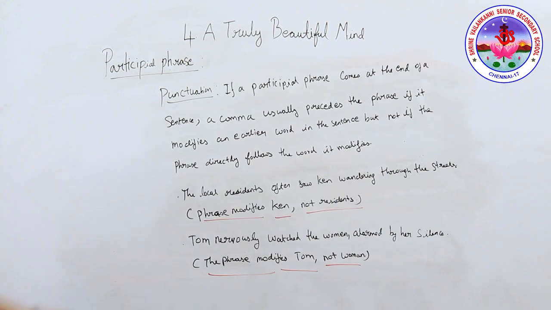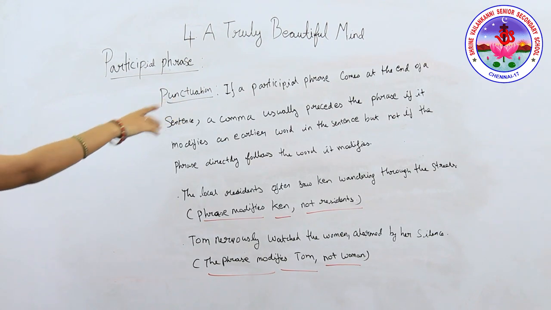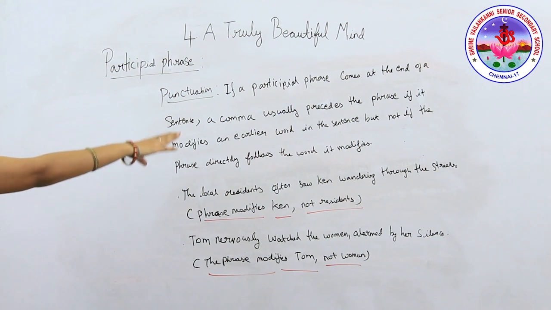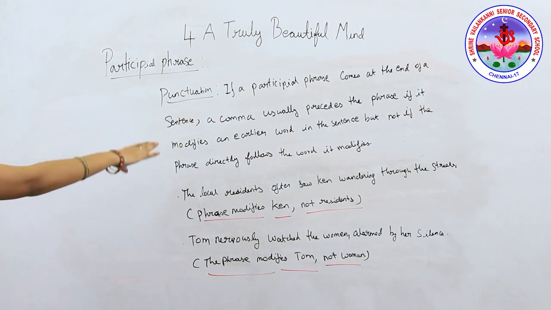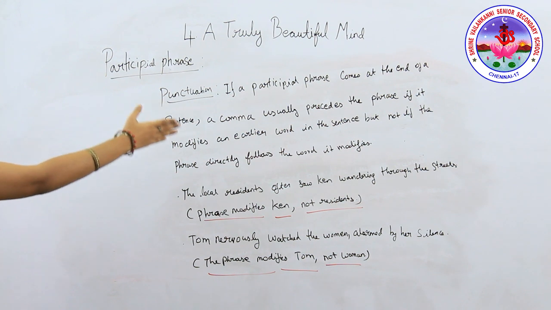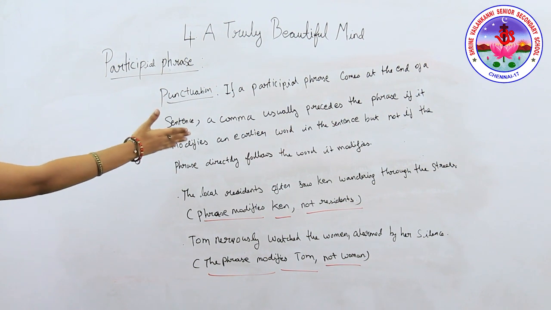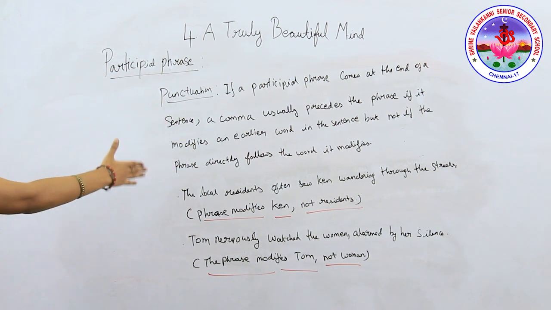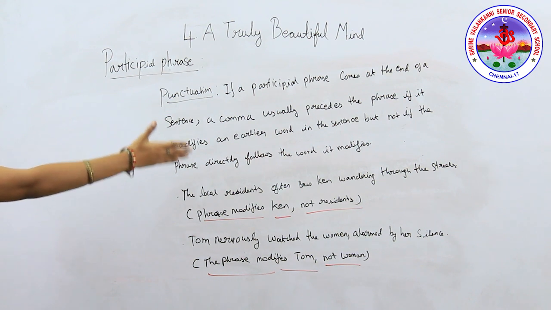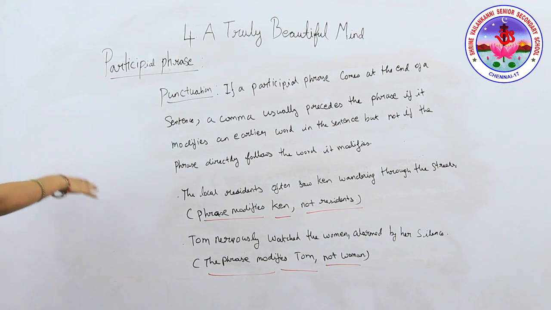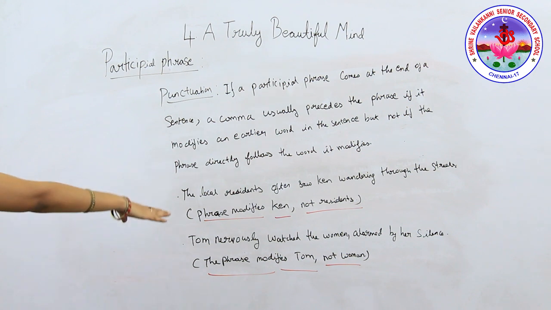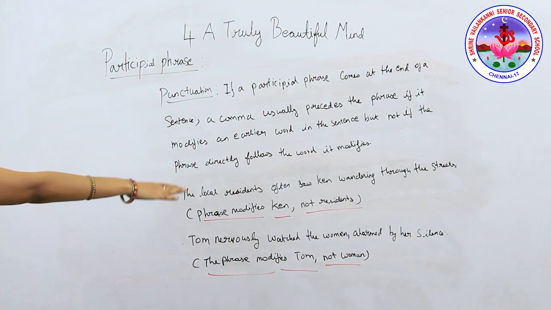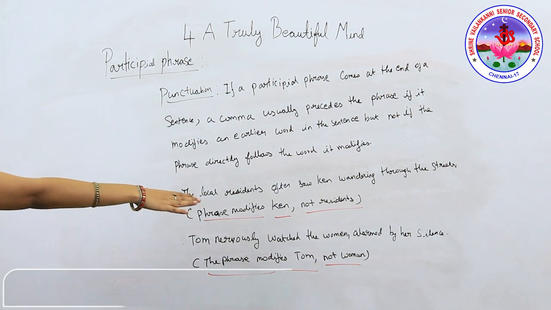Now, this is your next point. If a participial phrase comes at the end of a sentence, a comma usually precedes the phrase if it modifies an earlier word in the sentence, but not if the phrase directly follows the word it modifies. Which means, now just read the sentence: The local residents often saw Ken wandering through the streets.